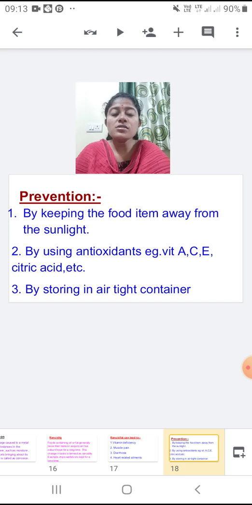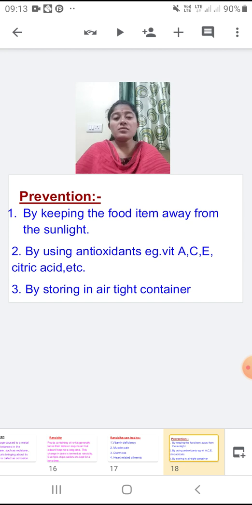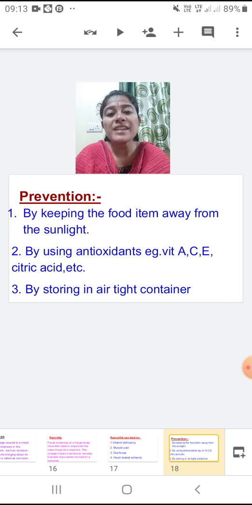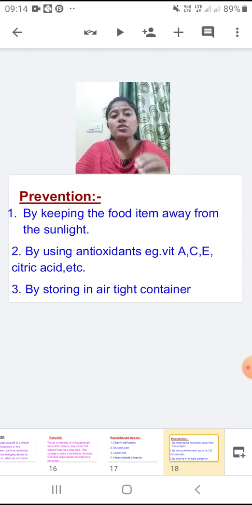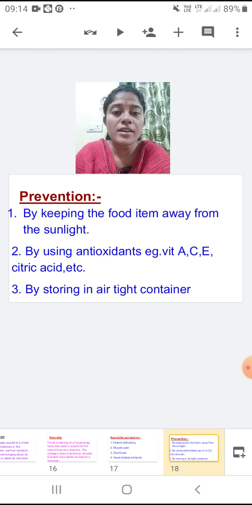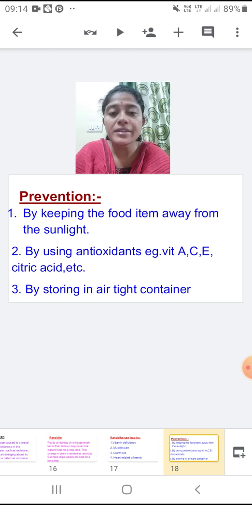So the oil that your mother uses at home, that used oil, it is suggested it should be used within 1 to 2 days. Or if you are using it more than 2 to 3 days, which actually should not happen, but if it happens, then that oil should be kept in an airtight container, so that it does not come in contact with the air. And this is how rancidity can be prevented.